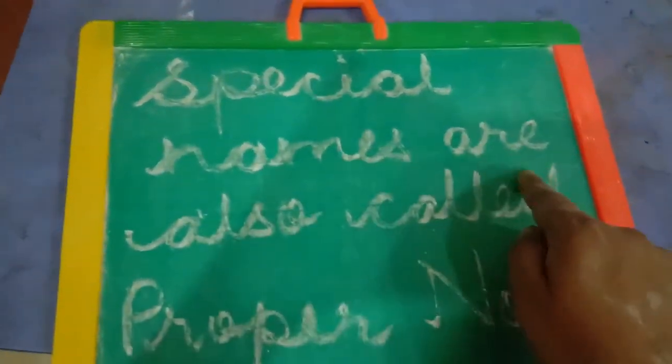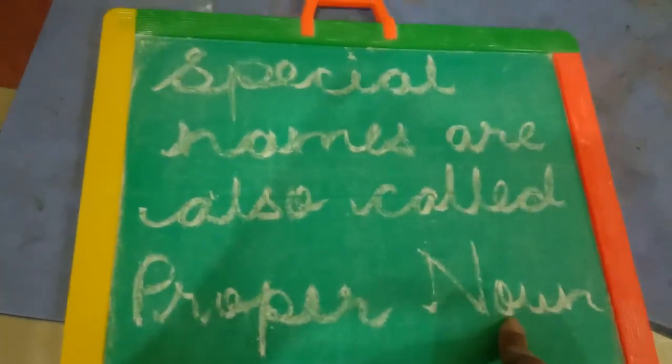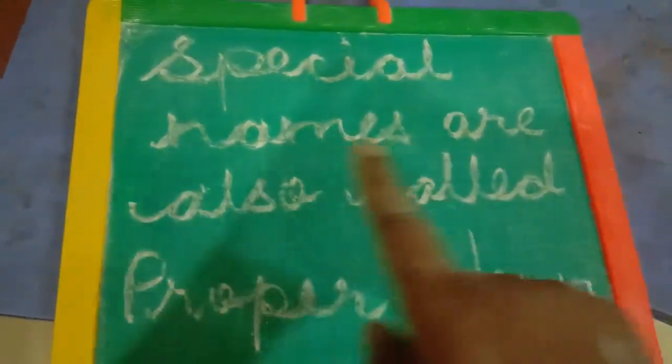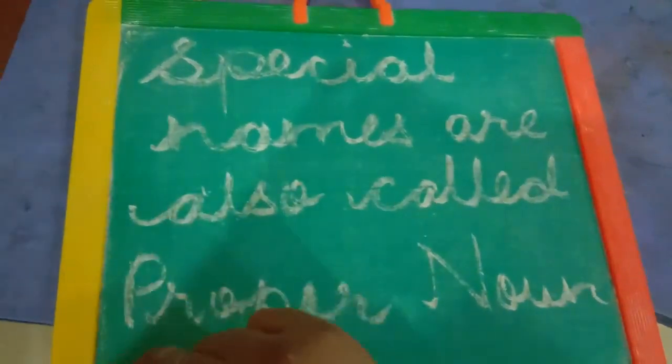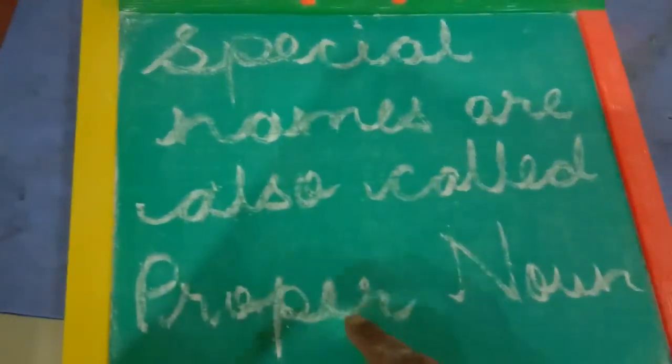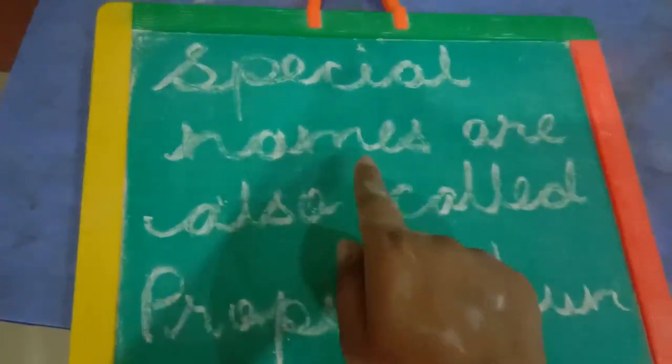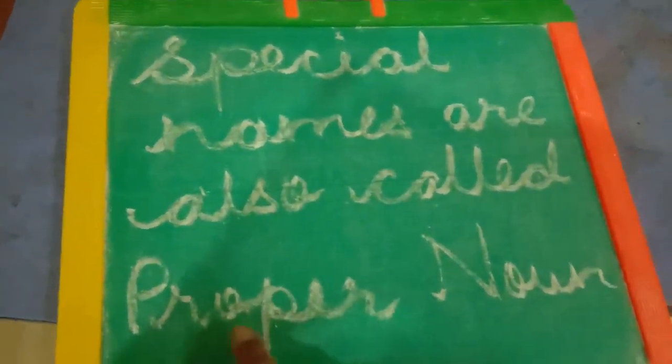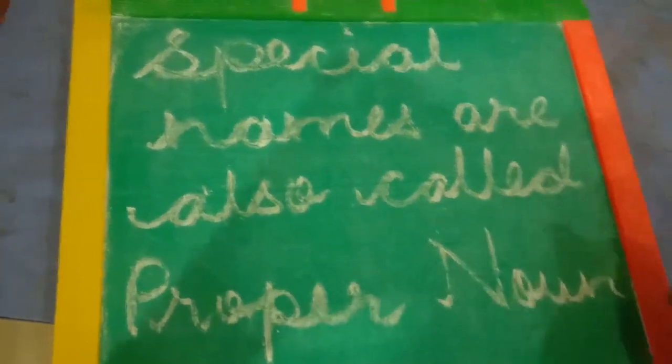Special names are also called proper noun. Like in the previous definition, I told you that common names are called common nouns. Similarly, special names are called proper nouns.